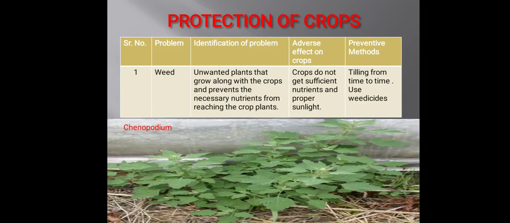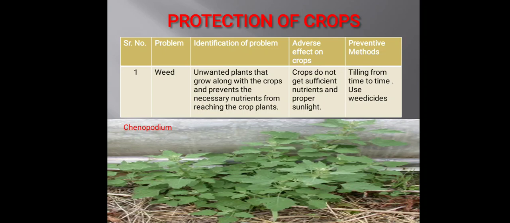After irrigation, other problems arise, which comprise the natural circumstances of that area. So now comes the protection of the crop. The first problem faced by farmers is weed. What is a weed? It is generally an unwanted plant that grows along with the crops and prevents the necessary nutrients from reaching the crop plant. An example of a weed is Chenopodium, also known as bathua in Hindi.